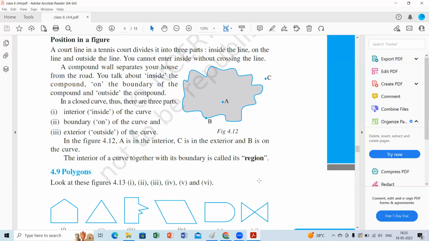Point B. Ma'am, I have a doubt. So B doesn't rise up. Yes, 1 minute, ma'am. Aishwarya. Yes, ma'am. So point B lies in the exterior or interior? It's on the boundary, beta. Exactly, it lies on the boundary, right? The boundary line is given in the plane. So if it lies on the boundary, it's not inside, it's not outside. It is exactly on the boundary. So we can say point B is on the boundary. Okay. Good question. Right.